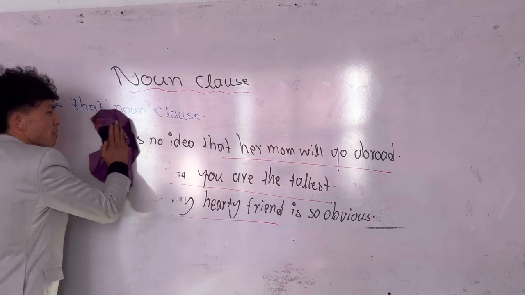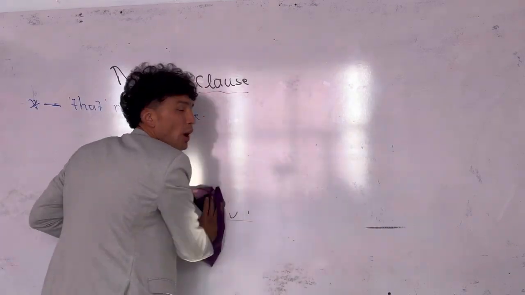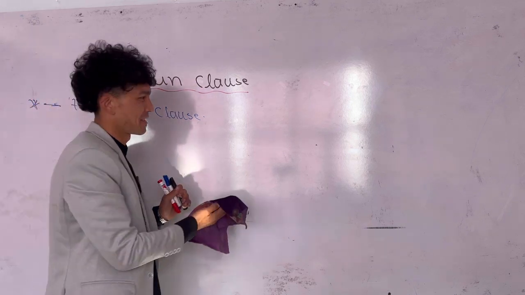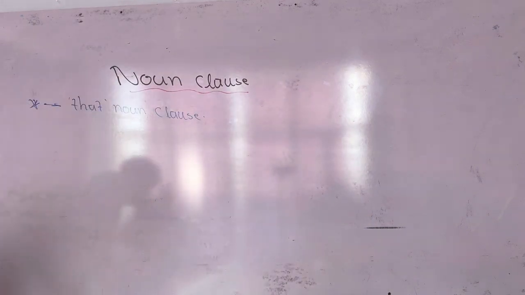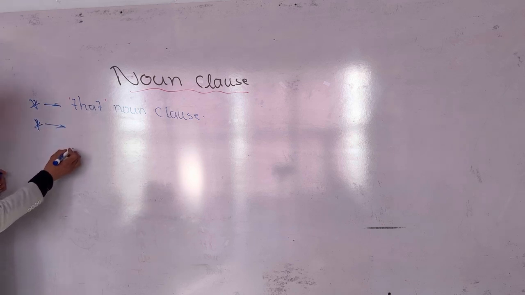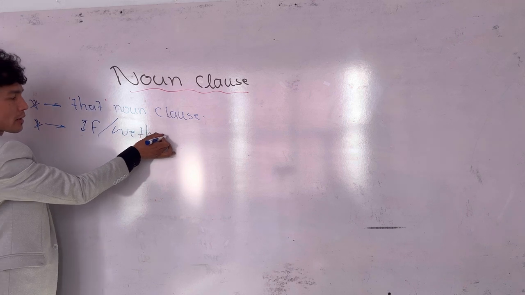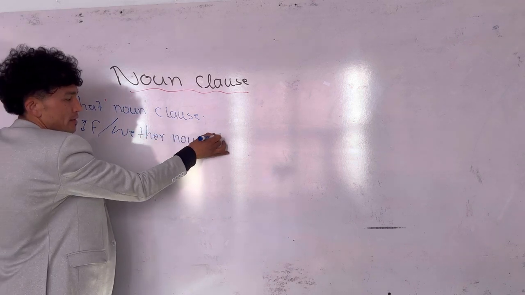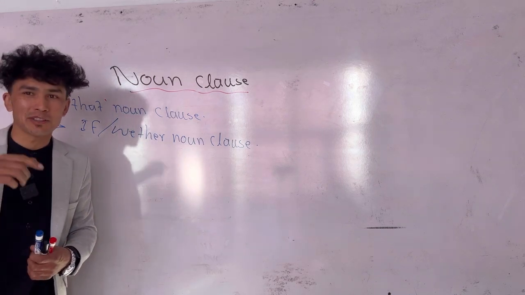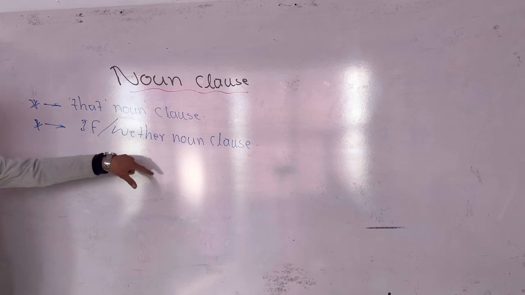What is the second type of noun clause? You have no idea what the second type of noun clause is. See? Okay, let's jump. The second type of noun clause is called what? If or whether noun clause. Wow. As I told you, when you start talking behind somebody's back, you do require what clause? Noun clause. Here, the if or whether noun clause.